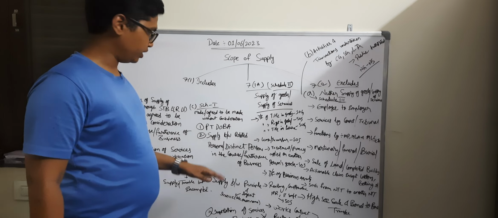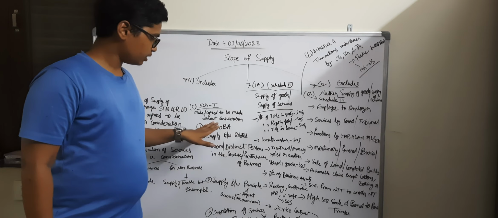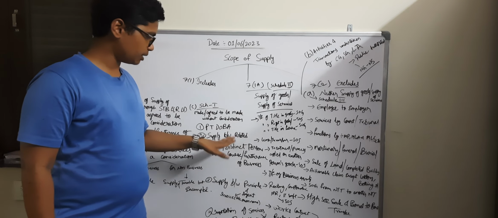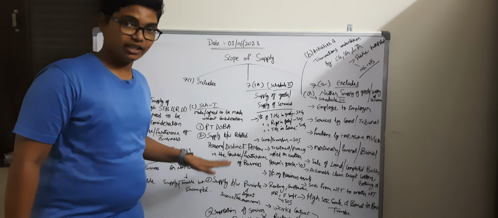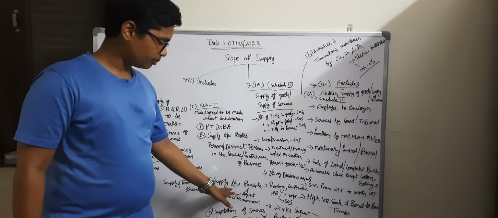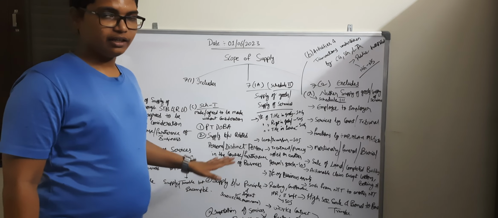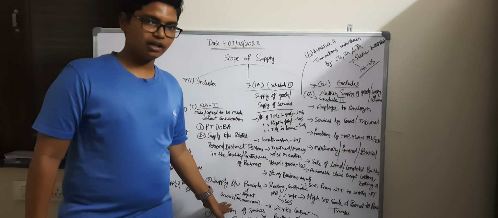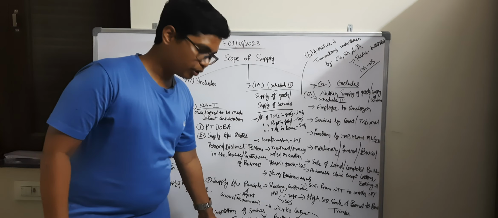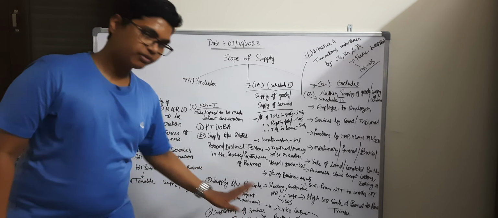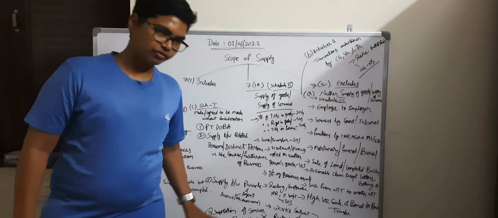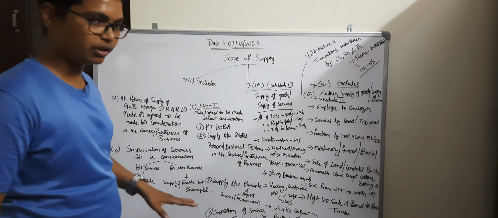What are those? We can list them out here. First, permanent transfer or disposal of business assets. Second, supply between related persons or distinct persons in the course or furtherance of business. Third, supply between the principal and agent, where the agent issues the invoice in his own name and the further supply is in the name of the agent. Fourth, importation of services from a related party or own establishment in the course of business without consideration is also included in the definition of supply.